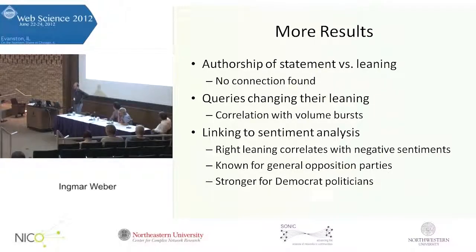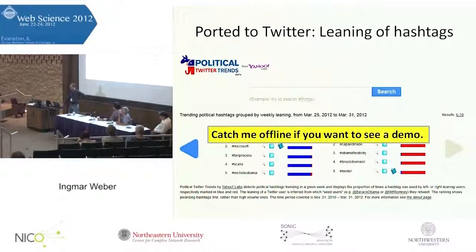We played a bit with sentiment analysis, where generally we observed that right-leaning queries correlate with more negative sentiments in the results. But it is generally known that opposition parties tend to be more negative. So this might not be Republicans as such. It might just be an artifact of being in the opposition. And this was stronger for queries that mention Democrat politicians. If it's a query about Democrat politicians, then the more right-leaning the query, the more negative the sentiment.